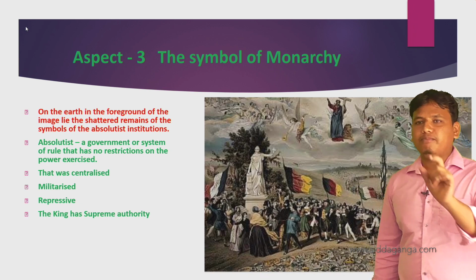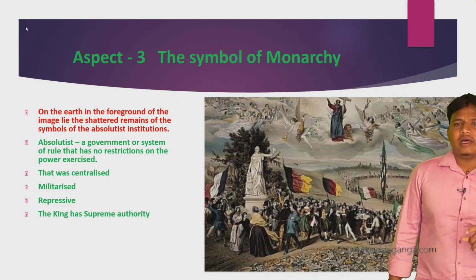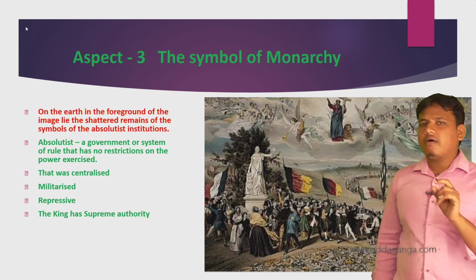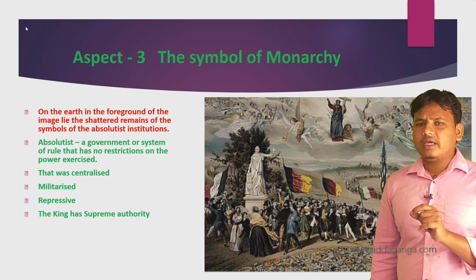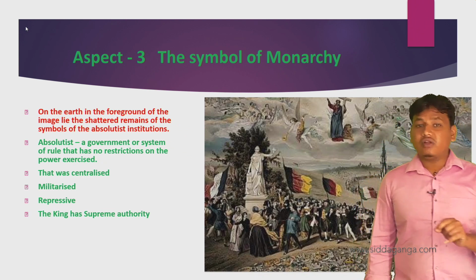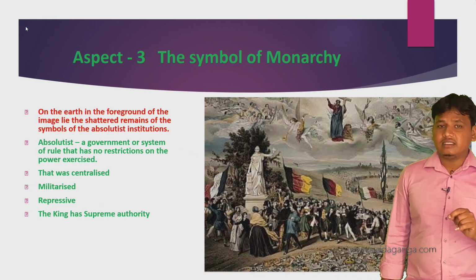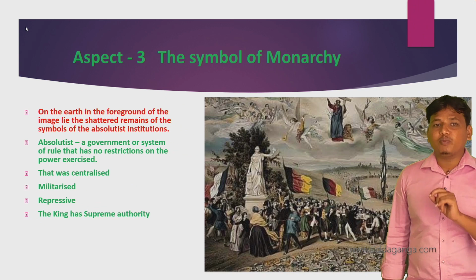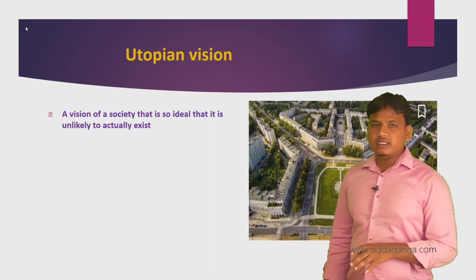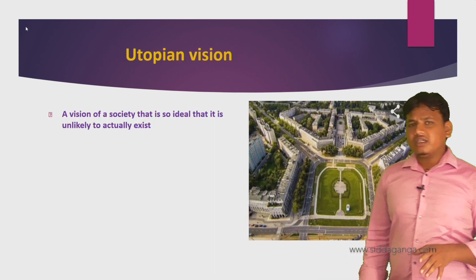Third one is the symbol of monarchy. Explain the symbol of monarchy. I think you have got to know the symbol of monarchy. What is the symbol of monarchy? A government or system of rule that has no restrictions on the power exercised, that was centralized, militarized, repressive. The king has supreme authority. And next one is Frédéric Sorrieu.